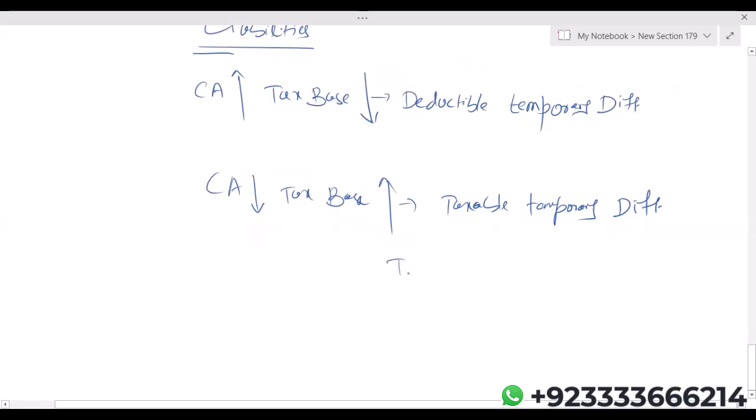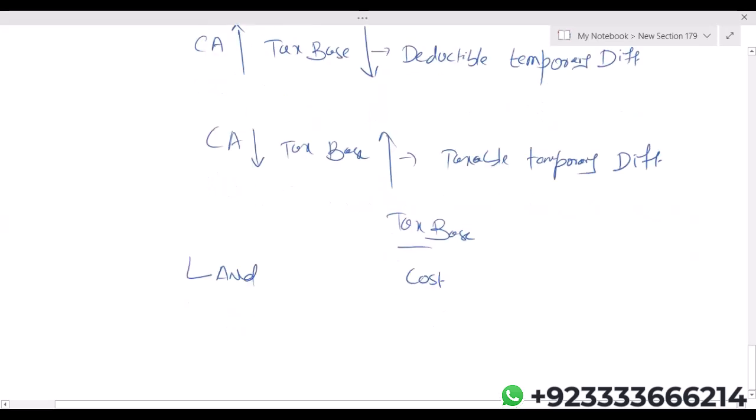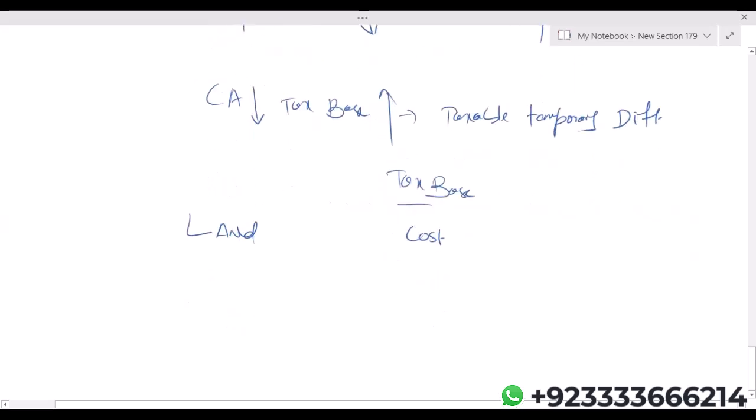Tax base. Like land, the tax base of the land is the original cost of the land. Okay. Property, plant and equipment, depreciable asset: tax base is the tax written down value. Investment: tax base is the original cost of your investment.